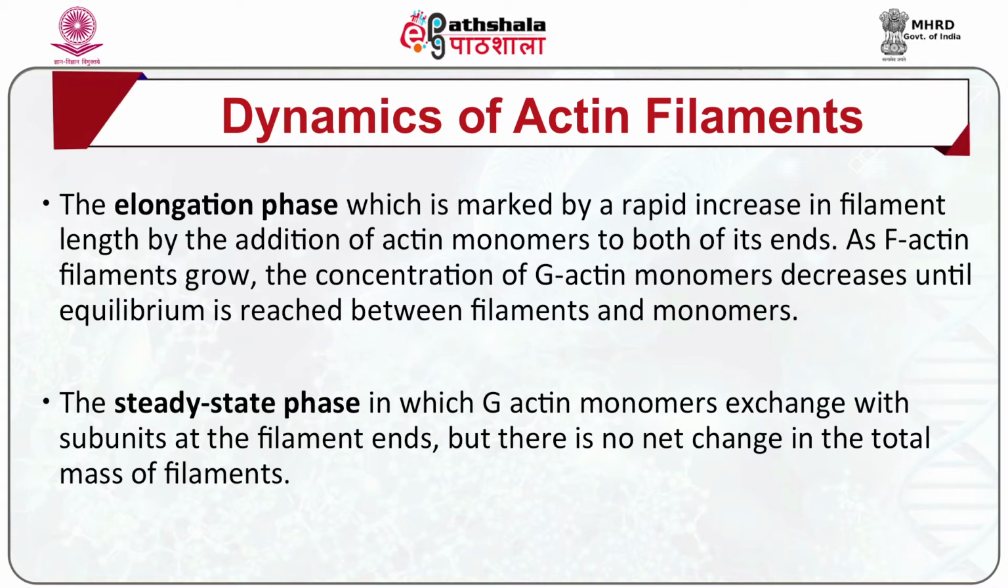As F-actin filaments grow, the concentration of G-actin monomers decreases until equilibrium is reached between filaments and the monomers. The steady state phase, in which G-actin monomers exchange with subunits at the filament end, but there is no net change in the total mass of the filaments.